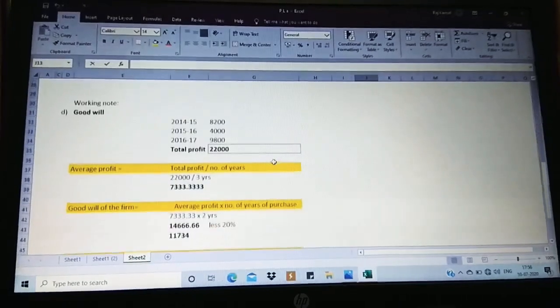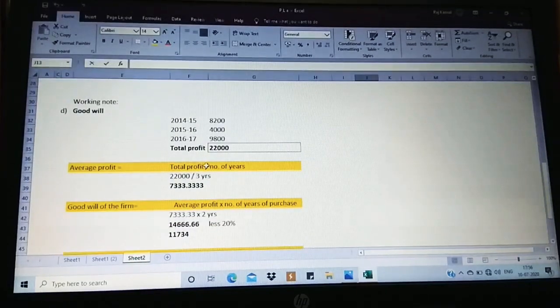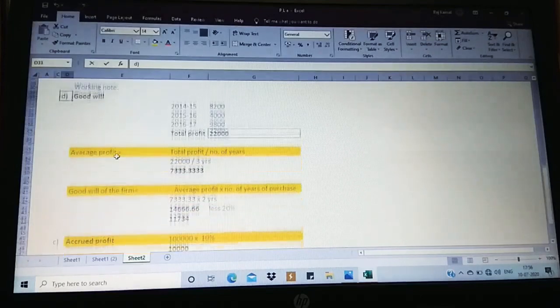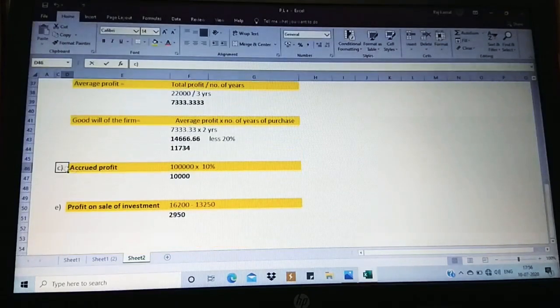And let us go for the working note. You can take up any working note first, but see that you mention the exact adjustment number. Here D is the option. So I've taken goodwill first, so I've mentioned here as D. And next we had accrued profit, so I have gone for C. Then we have taken up the last adjustment, so it is written as E. So mention the options properly.